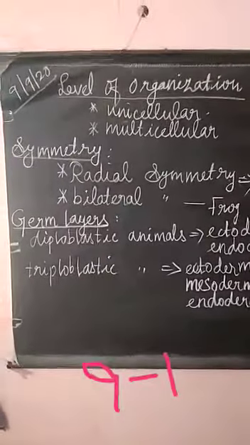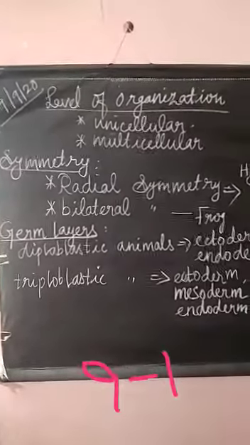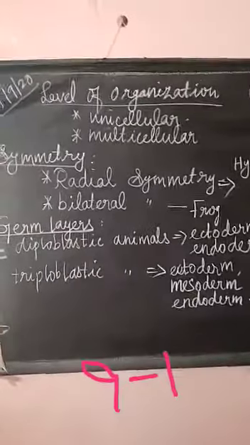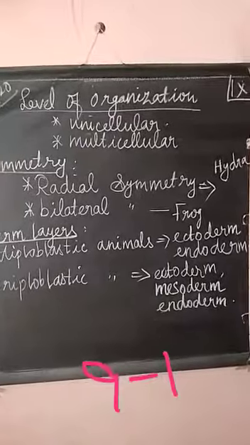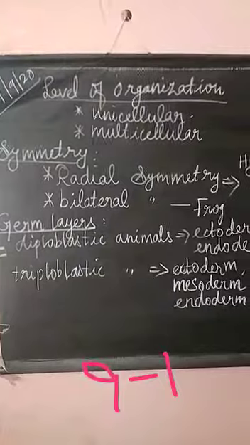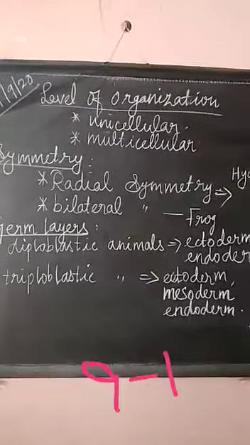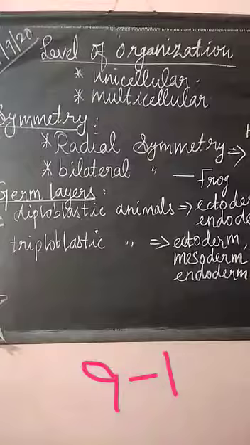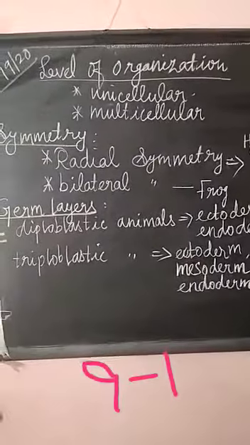There are two types. First one is diploblastic animals. That is, they have two germ layers, ectoderm and endoderm. Example for this organism is hydra.